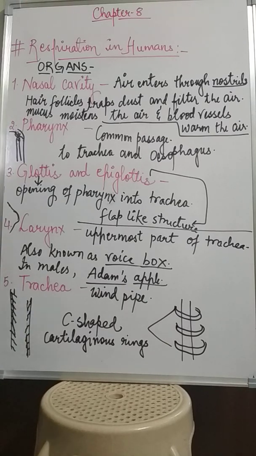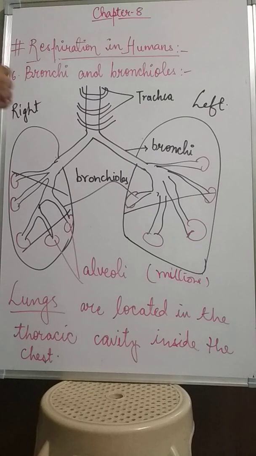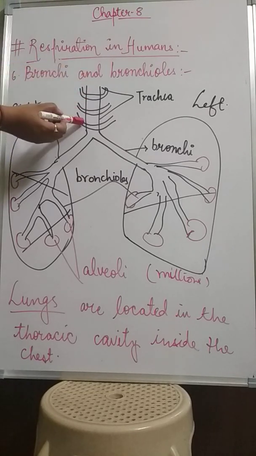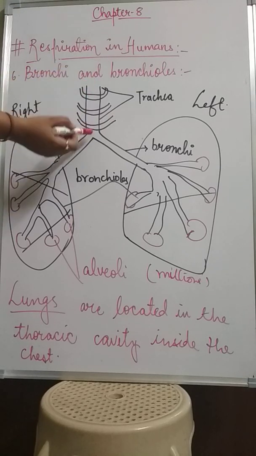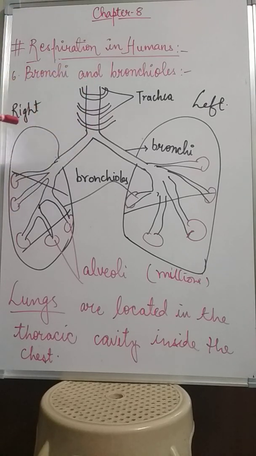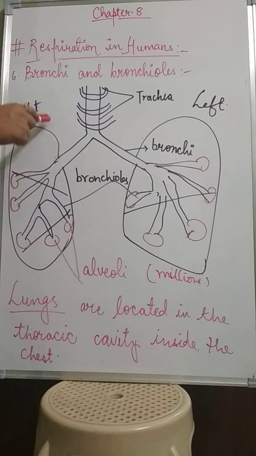Now we will learn about what happens after trachea. Now next part is after trachea. See, I have drawn over here the trachea, and these are the cartilaginous rings. The trachea divides into two tubes that are known as bronchi. So this one is the right lung and this one is the left lung.